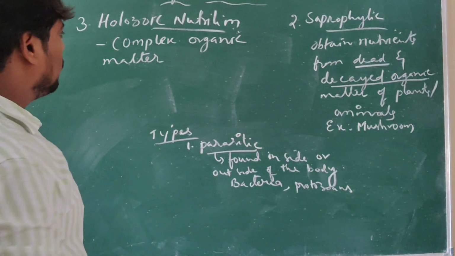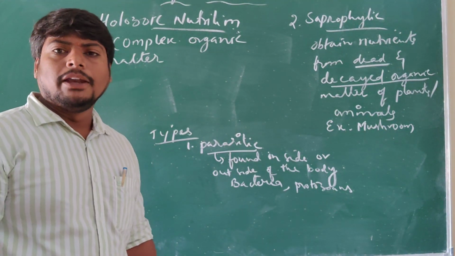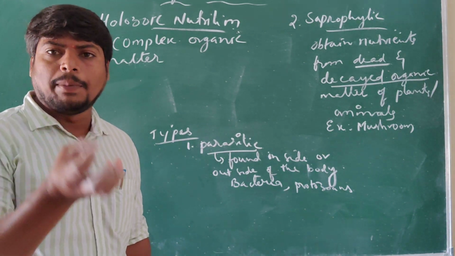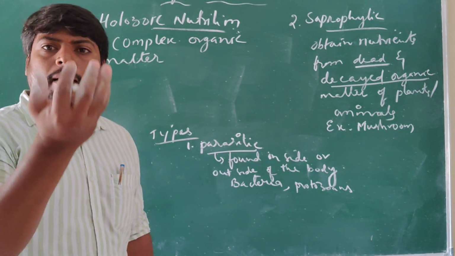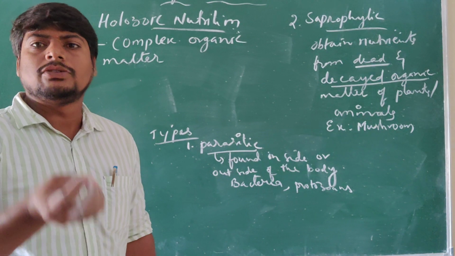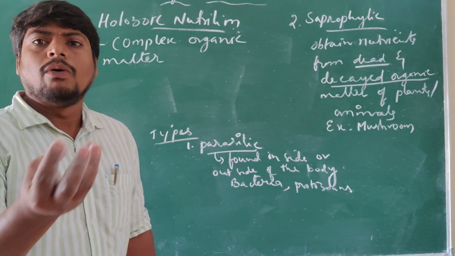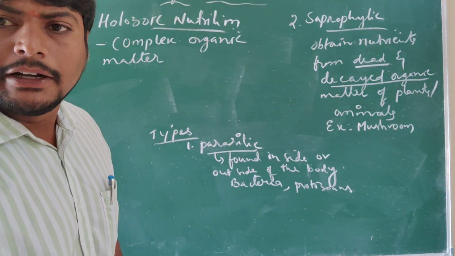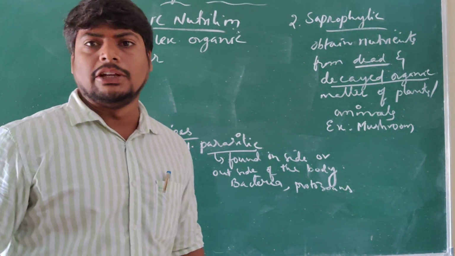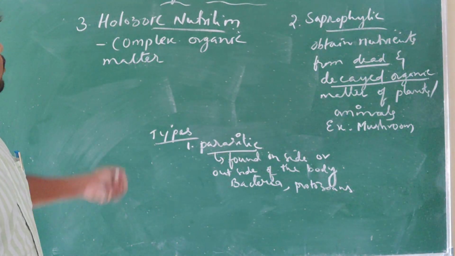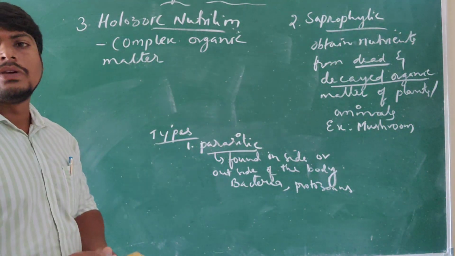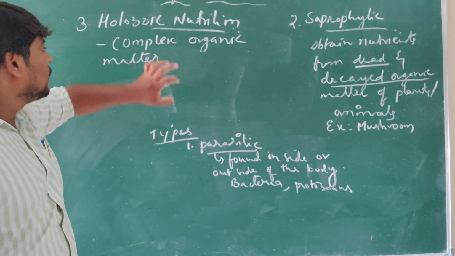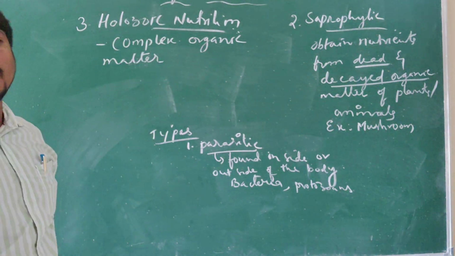For example, the food we are taking in the form of complex food, that complex food matter becomes converted to the simplest form. The whole food particle, very complex in nature, we directly take in and obtain the nutrients. That mode of nutrition we call holozoic mode of nutrition. What is holozoic? Obtaining nutrients from complex organic matter.